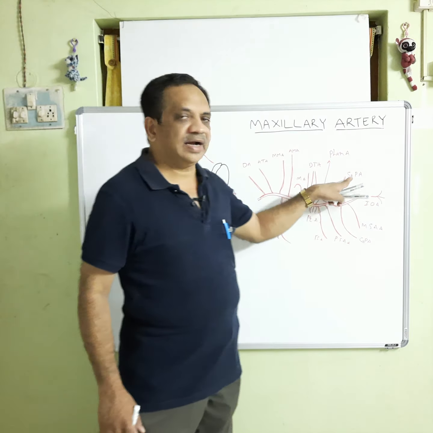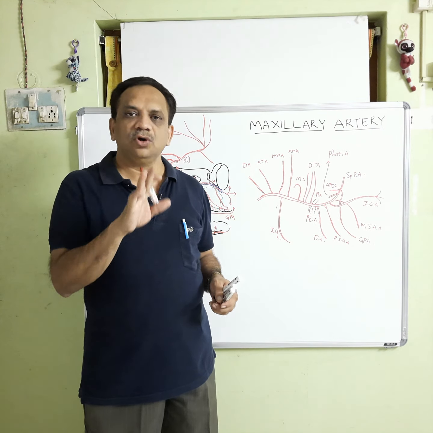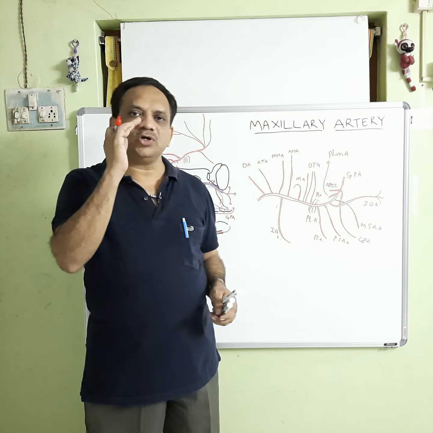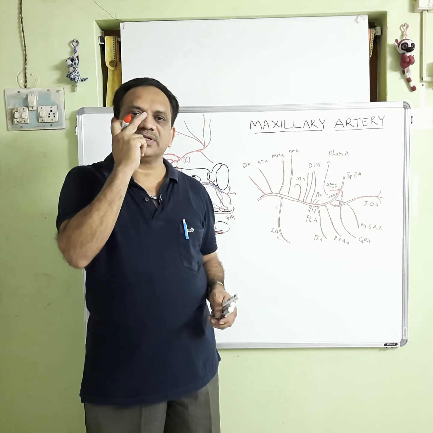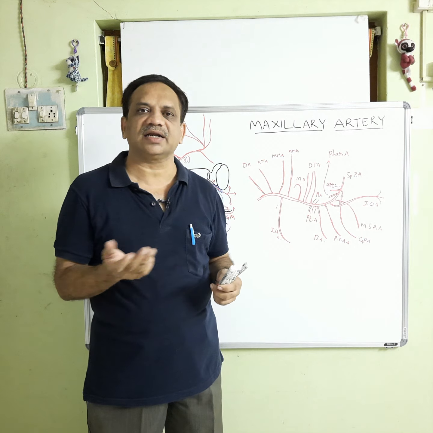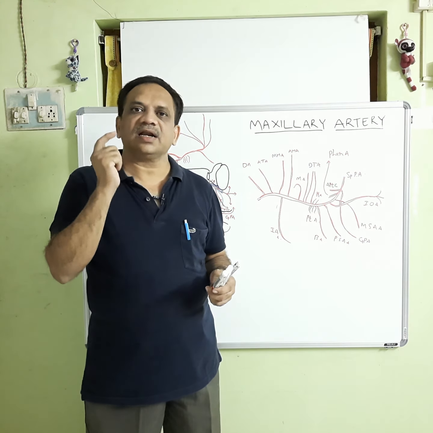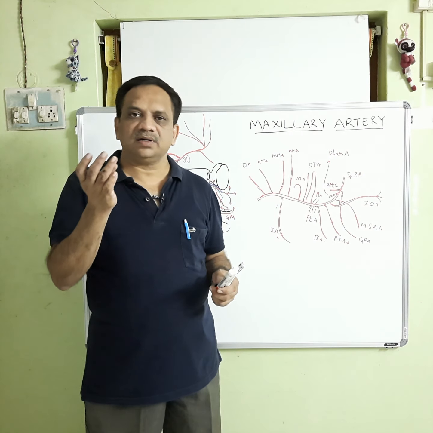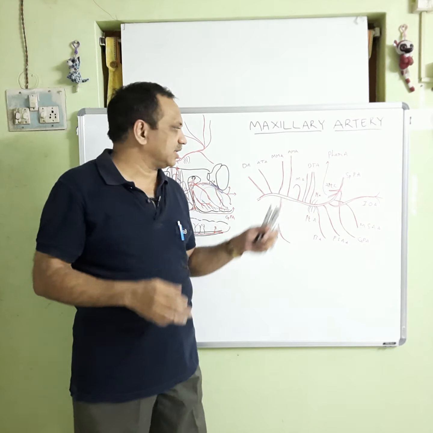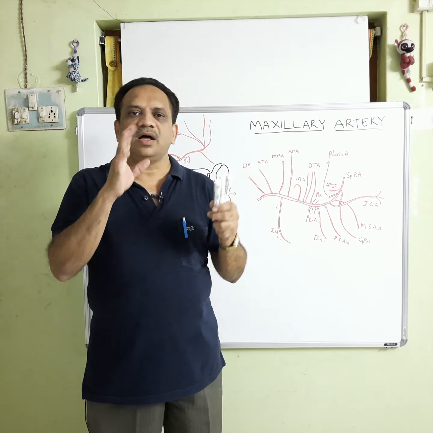The sphenopalatine artery, after entering the roof of the nose, divides into posterolateral branches and posteroseptal branches. The posterolateral branches ramify over the lateral wall of the nose, and they anastomose with the ethmoidal branches of the ethmoidal artery and other branches. They supply the lateral wall, the concha, the ethmoidal air sinuses and the sphenoidal air sinuses, and they anastomose and ramify on the lateral wall.